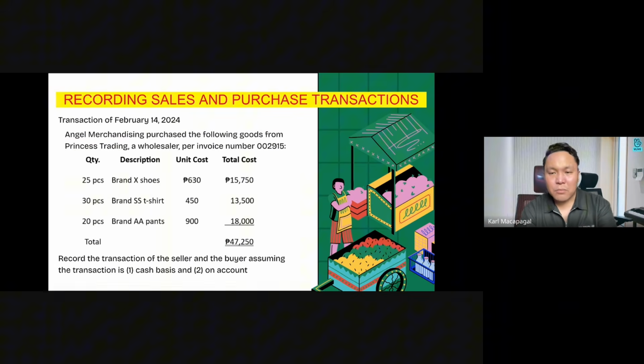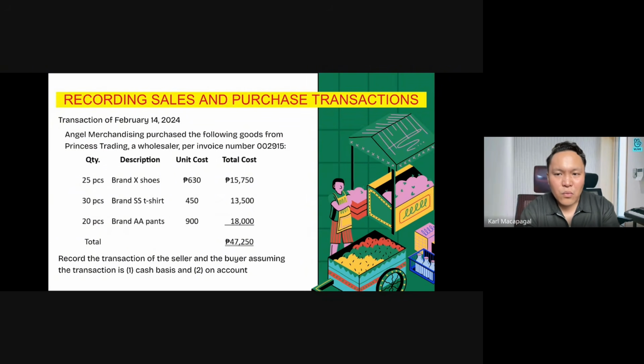Let's try this problem. Transaction of Feb 14, 2024. Angel Merchandise purchased the following goods from Princess Trading, a wholesaler, per invoice number 002915. Now, who is the seller in this portion? Correct, it's Princess Trading, and the buyer is Angel Merchandise. As you can see there, the quantities, the description, the unit costs are given, and I want you to focus on the total amount,